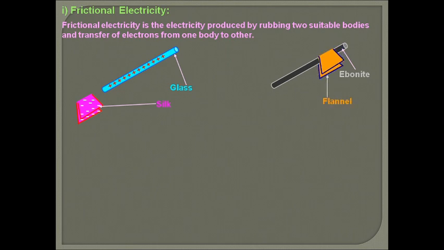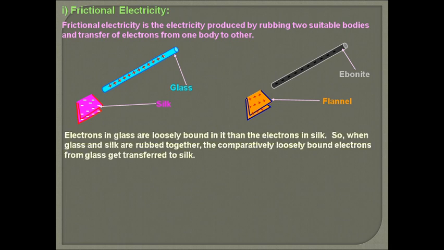If the ebonite rod is rubbed with flannel, then after rubbing we find that the flannel gets positive charge and the ebonite rod gets negative charge. Why does this happen? Because electrons in glass are more loosely bound than electrons in silk. So when glass and silk are rubbed together, the comparatively loosely bound electrons from glass get transferred to the silk. The glass rod loses electrons and acquires positive charge, and silk gains electrons and acquires negative charge.